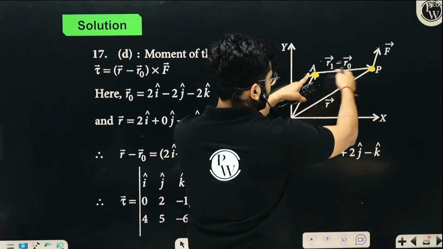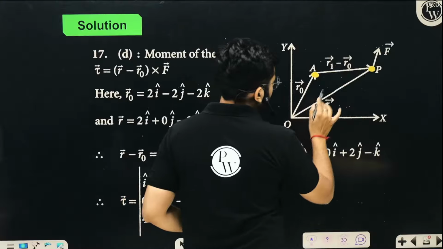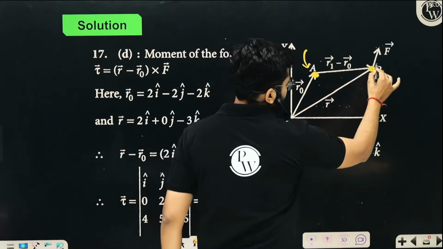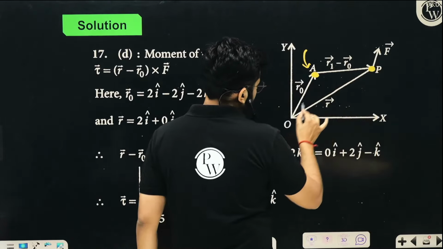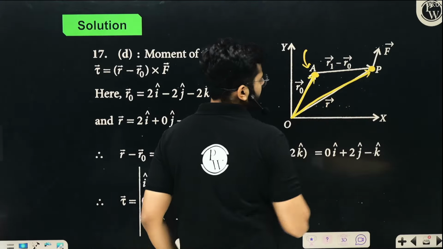Force vector and this vector, right? So clearly we know this is the point, and this is the force which is acting over here. So we can draw the position vector of this point, right?